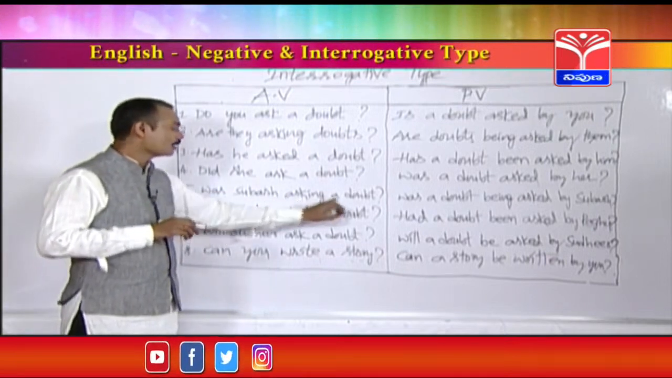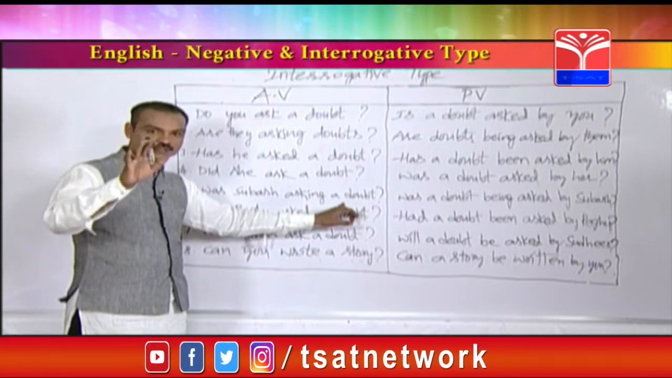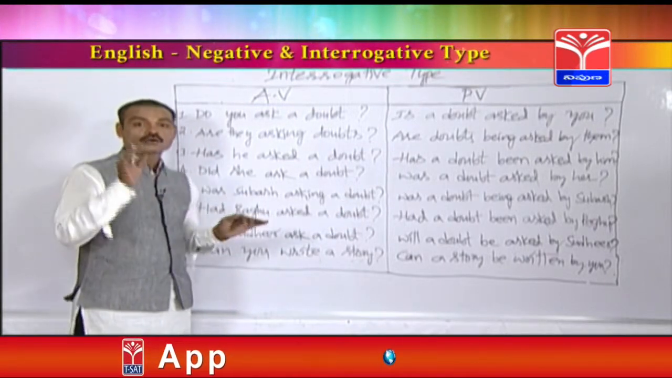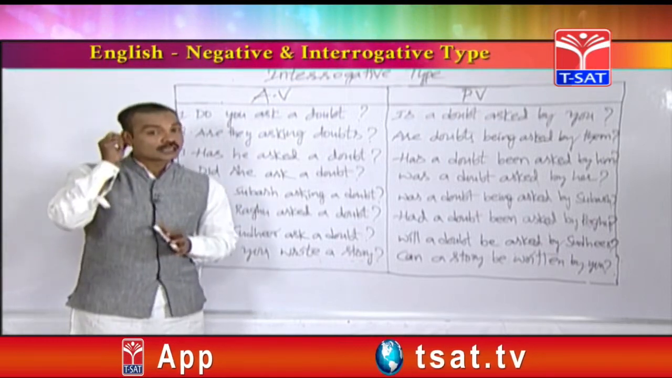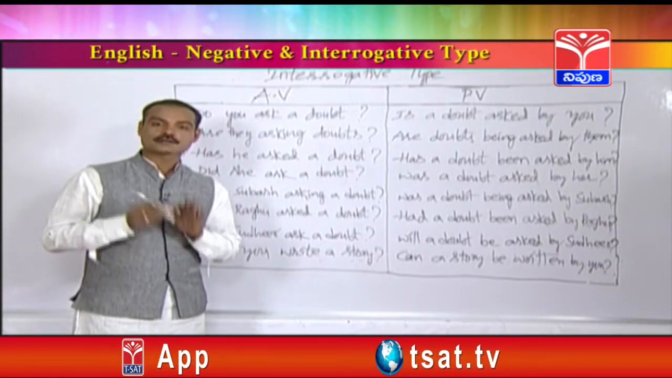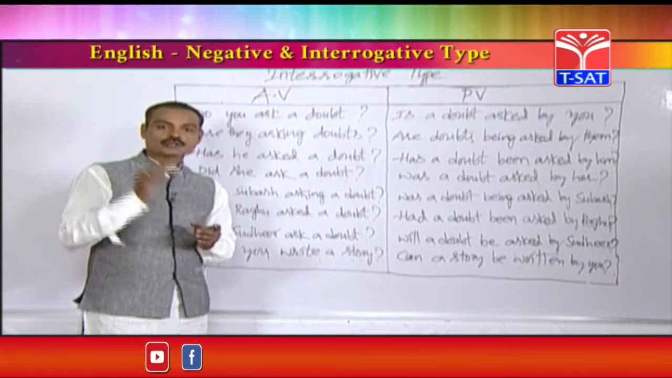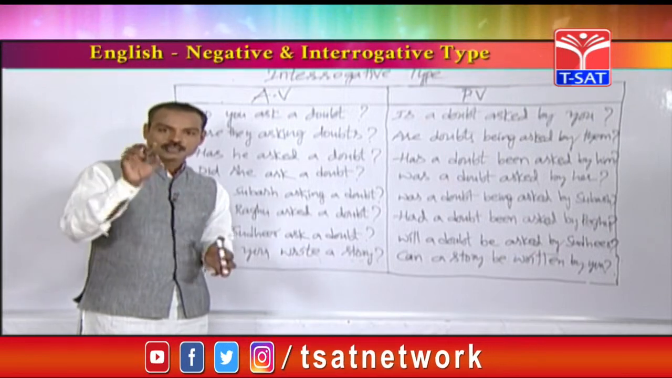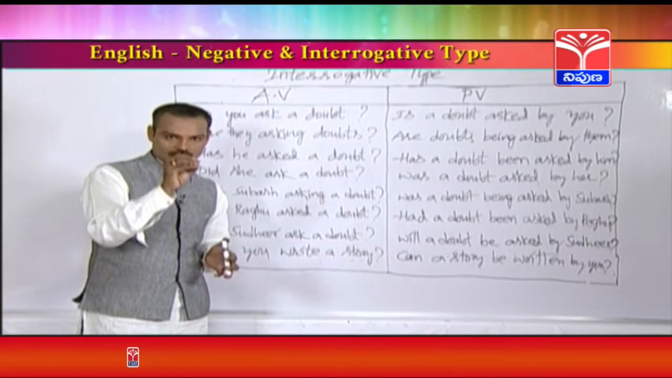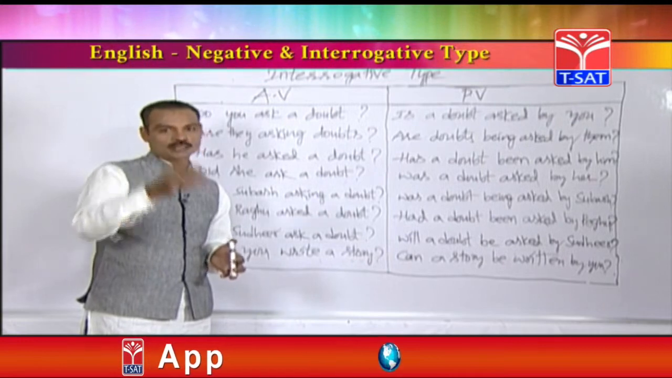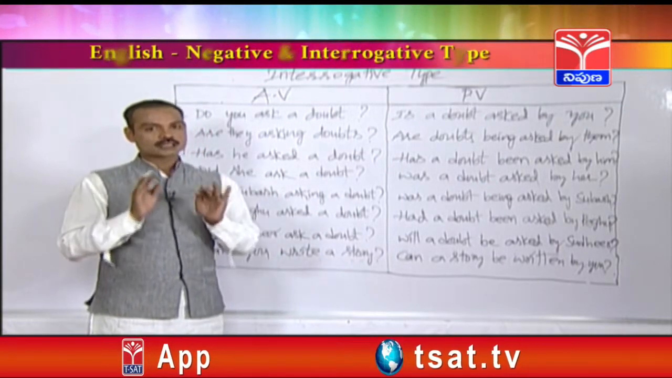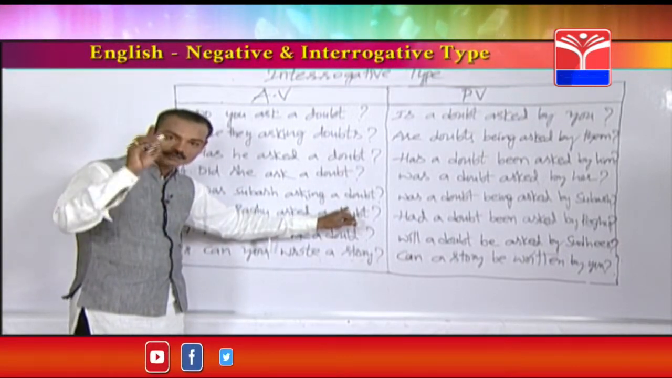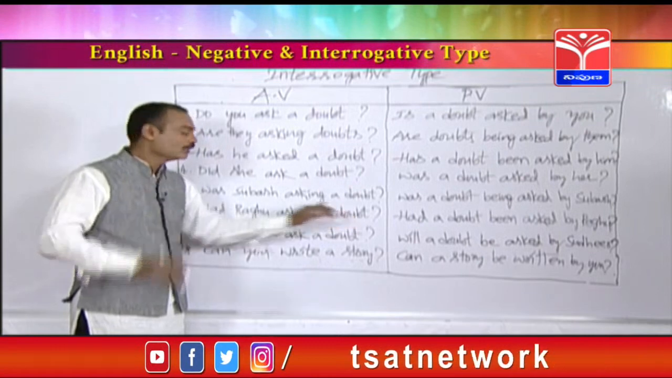Was Subhash asking a doubt? It is a question from past continuous. How can you find out this is from past continuous? What are the helping verbs in past continuous? There are 2 helping verbs in past continuous. They are was and were. So friends, in the sentences, whether it is a positive or negative or interrogative sentence, if you find out either was or were and ing form to the main verb, that sentence is from past continuous. So was Subhash asking a doubt? It is a question from past continuous tense.